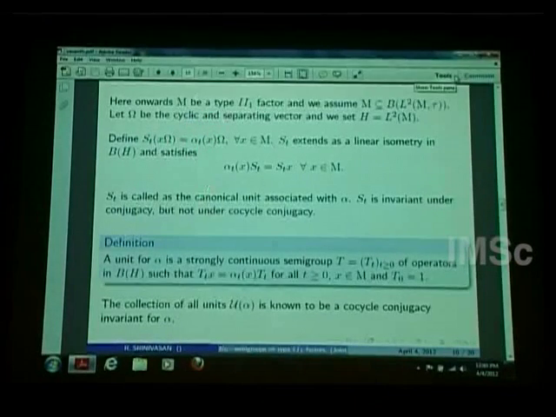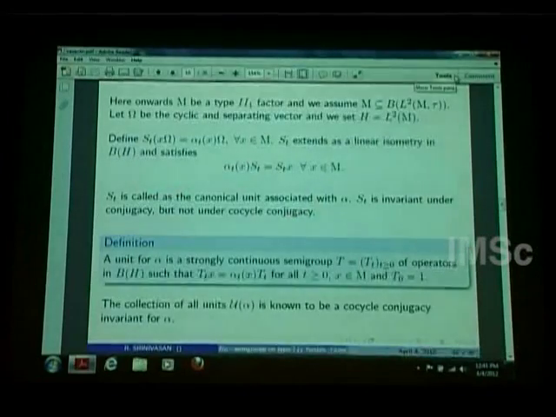Using the uniqueness of the trace, one can verify that S_t is actually an isometry and it satisfies this relation. Any operator satisfying this relation is what is called a unit, and I am defining unit here. This particular unit is special because it's defined using this representation. We call it the canonical unit or the vacuum unit associated with this alpha. This S_t is invariant under conjugacy, but need not be invariant under cocycle conjugacy.